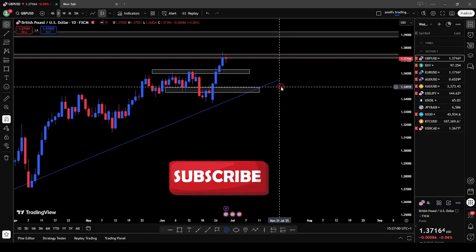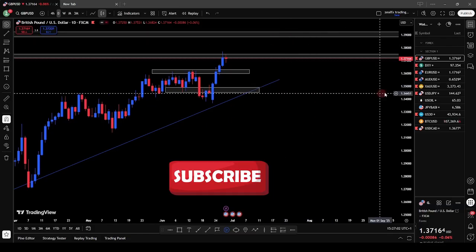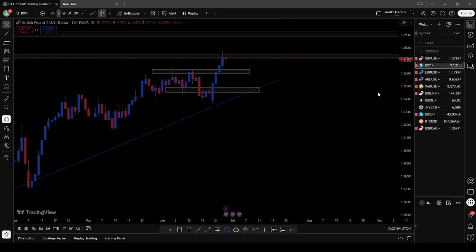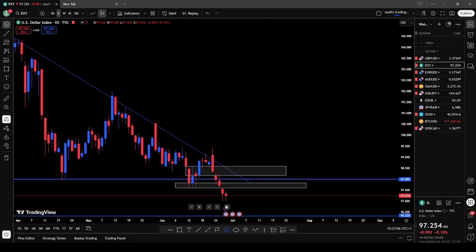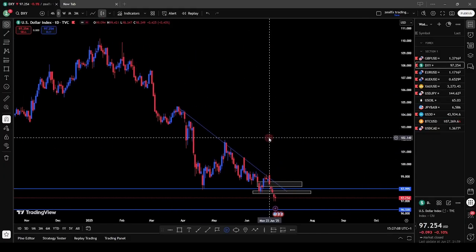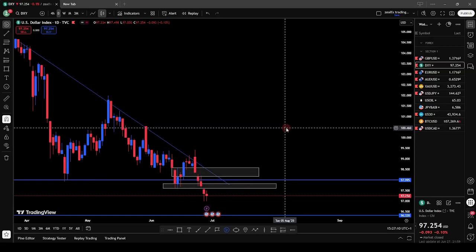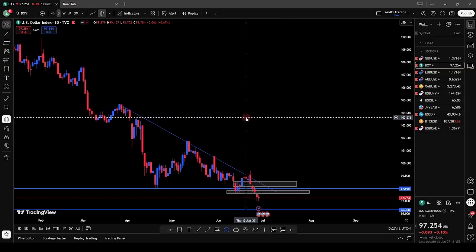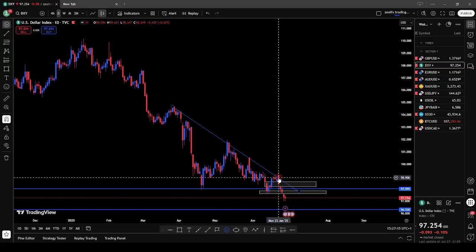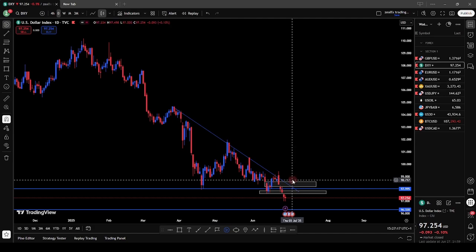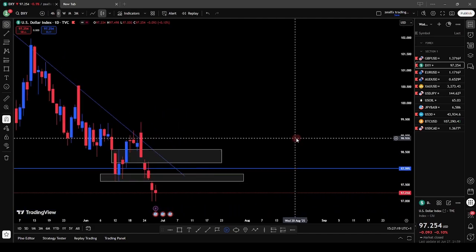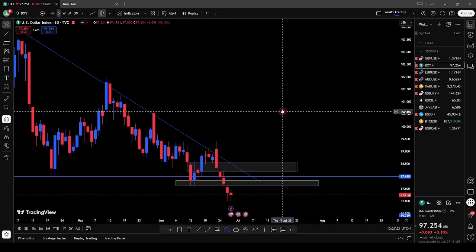So let's look at our next pair, which is the dollar index. The dollar index still remains on a downtrend. You can see that our trend still remains on a downtrend. We still have a series of lower highs. So long as we have this series of lower highs, the dollar index remains on a downtrend on the daily chart.